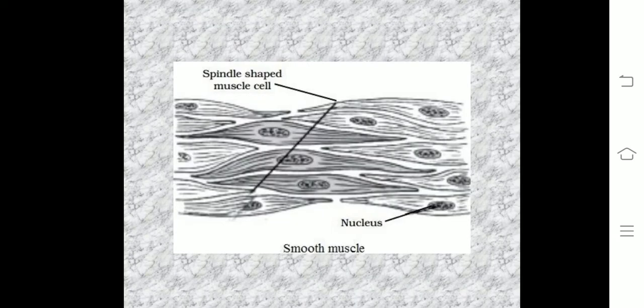These are the smooth muscles. They are also called unstriated muscles, as there are no striations. That means there are no alternate dark and light colored bands seen in this muscle.